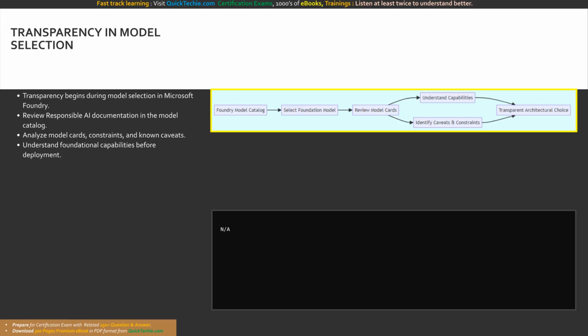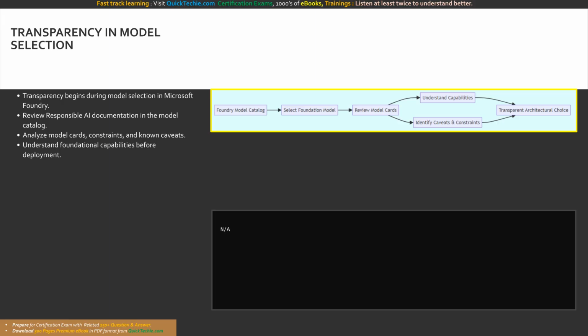You cannot build a transparent system if you do not understand the underlying foundation model you are using. By leveraging the transparency built into the Foundry model catalog, architects can filter models by industry, use case, and safety compliance. They can then document exactly why a specific model, such as GPT 4.1 or Mistral Large, was chosen for a particular enterprise task. This rigorous, documented selection process ensures that the development team maintains complete technical visibility over their AI supply chain, which is the absolute prerequisite for providing accurate operational transparency to the final end user.